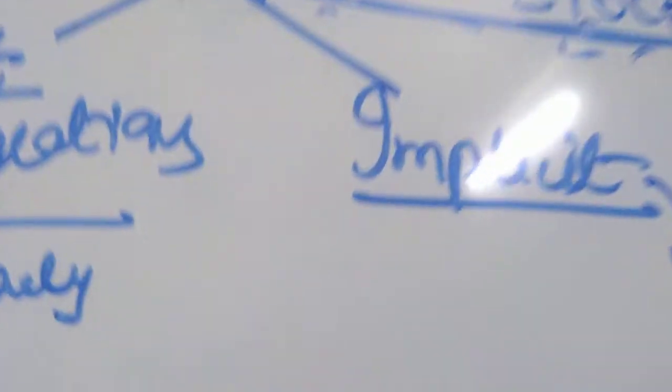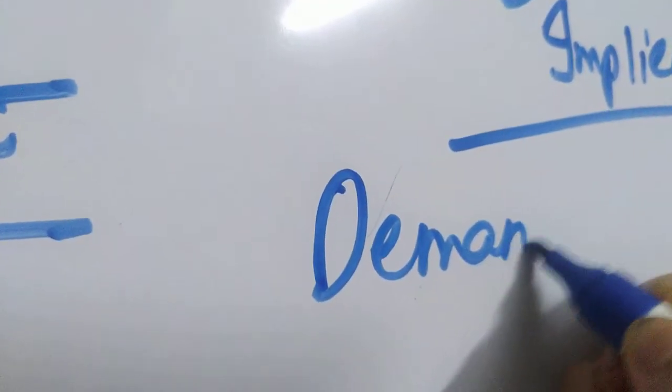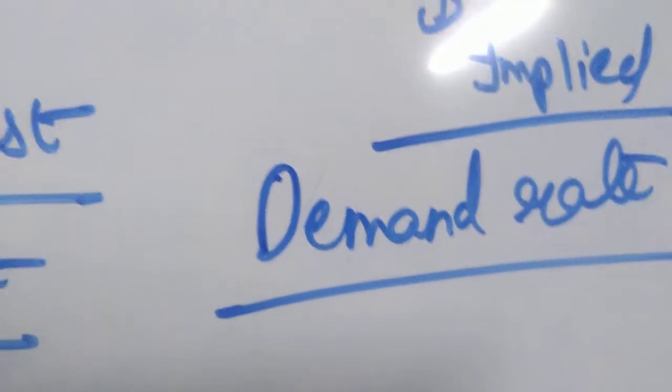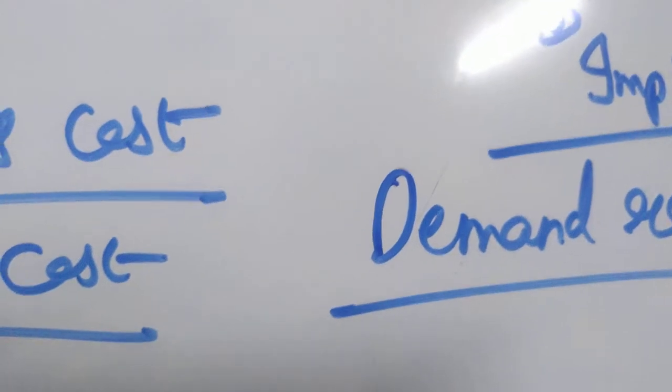Next, implicit consideration. In implicit consideration, first you should know the demand rate, how much the maximum demand rate is. Once the maximum demand rate is fixed, the calculation of safety stock will be easy.